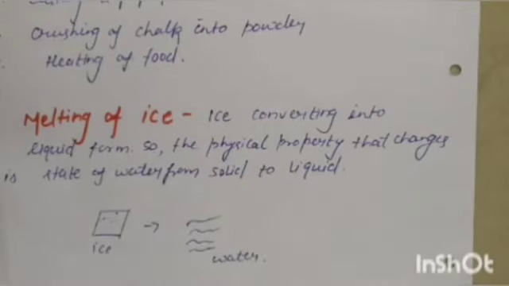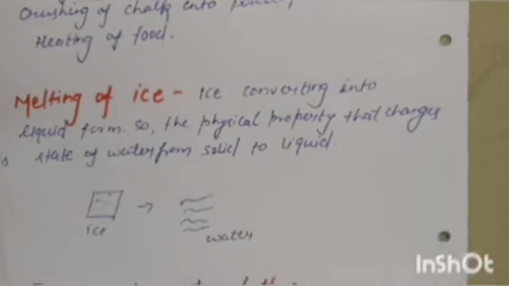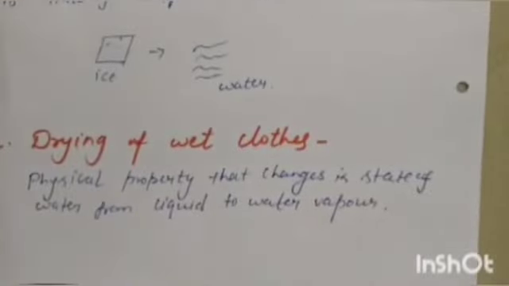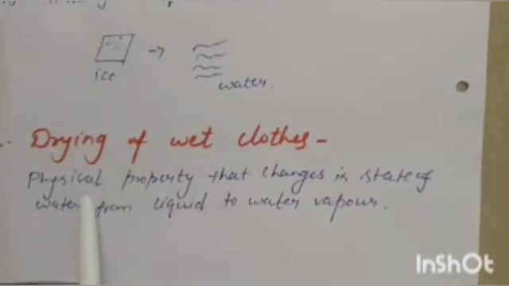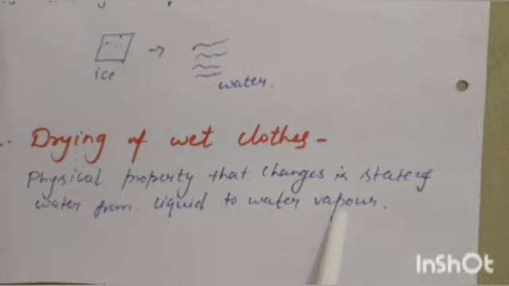So the next example is drying of wet clothes. In drying of wet clothes, the physical property that changes here is the state of water from liquid to water vapor. In the wet clothes, or you can say in a wet shirt, there is liquid present.